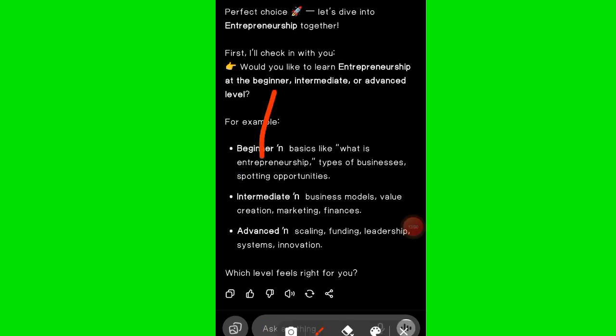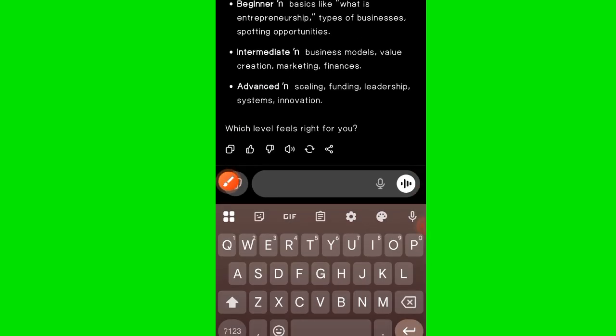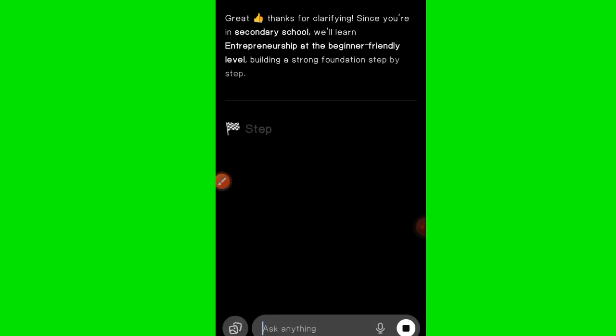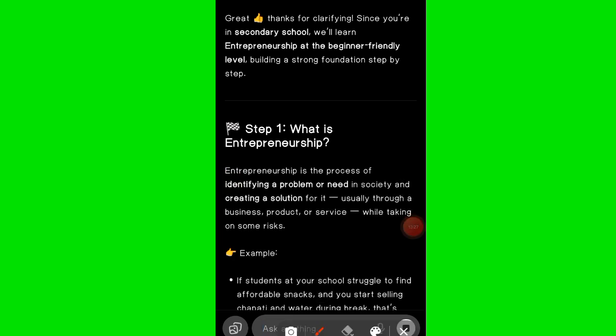If you're doing it for secondary or primary or university, you can say this level. And if you're doing it just for yourself, you can say beginner. Or for secondary, let me say secondary, just to make sure that our searches are all similar. So for your secondary grade, step 1: what is entrepreneurship?